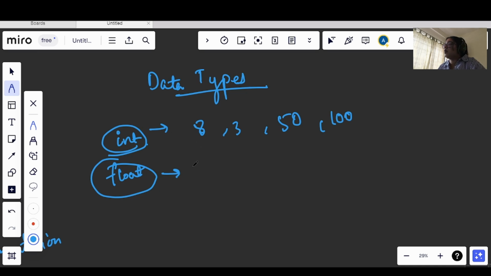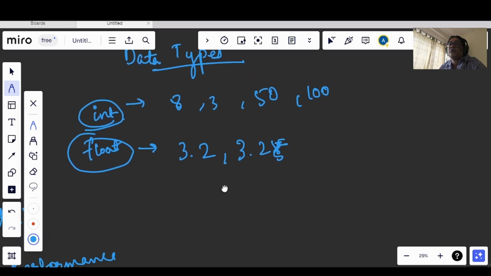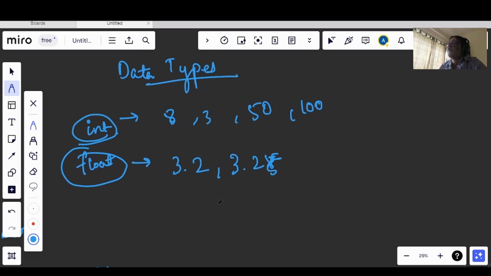It can store 3.2, 3.25, any number that is a decimal number will be treated as a float value.